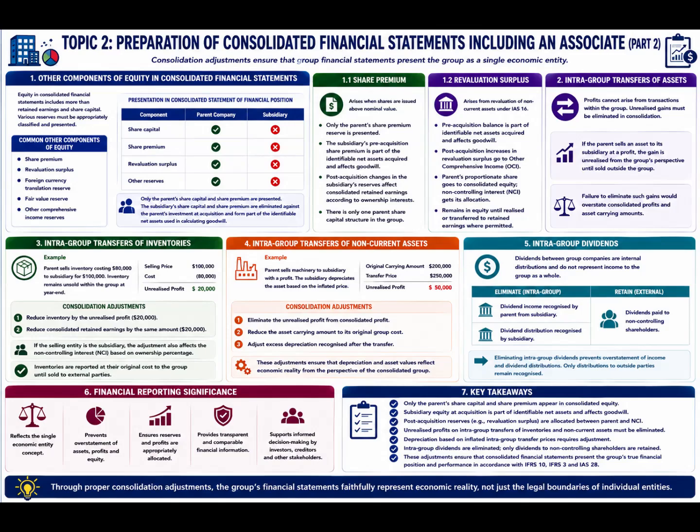Financial reporting significance. The accounting treatment of equity reserves, intragroup asset transfers, and intragroup dividends reflects the single economic entity concept that underpins consolidated financial reporting. Share premium and subsidiary equity reserves are appropriately incorporated into goodwill and post-acquisition reserves, while unrealized profits arising from internal transfers are eliminated to prevent overstatement of assets and profits. Similarly, intragroup dividends are removed because they represent internal reallocations of resources rather than external income.